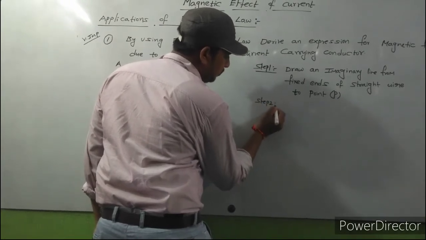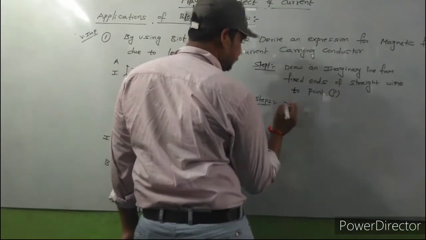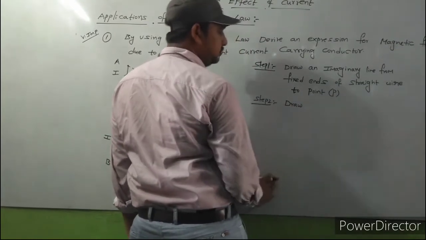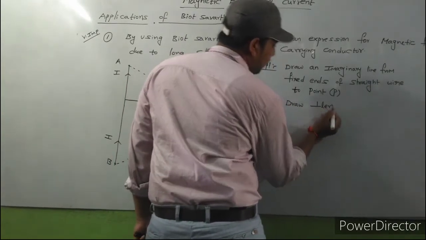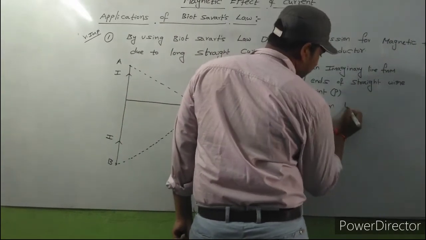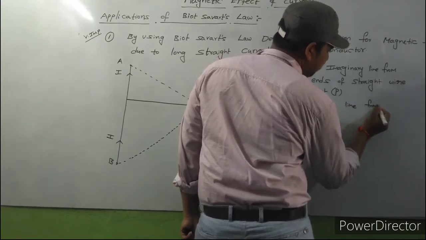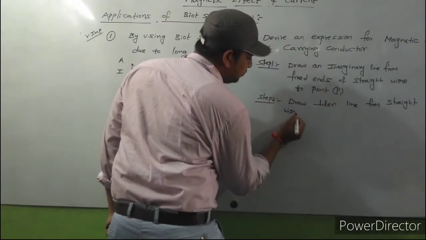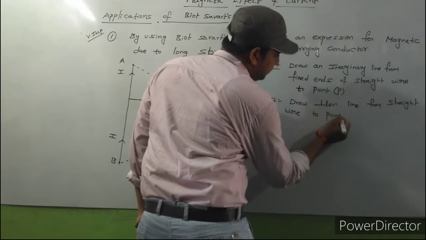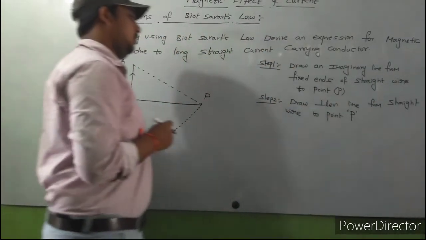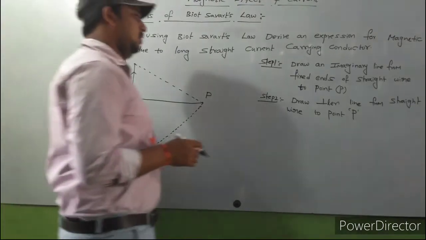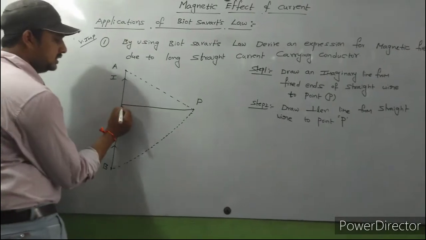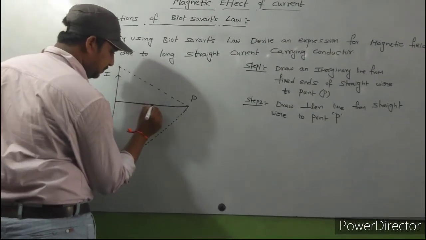Step 2: draw a perpendicular line from the straight wire to point P. So this is called the perpendicular distance.